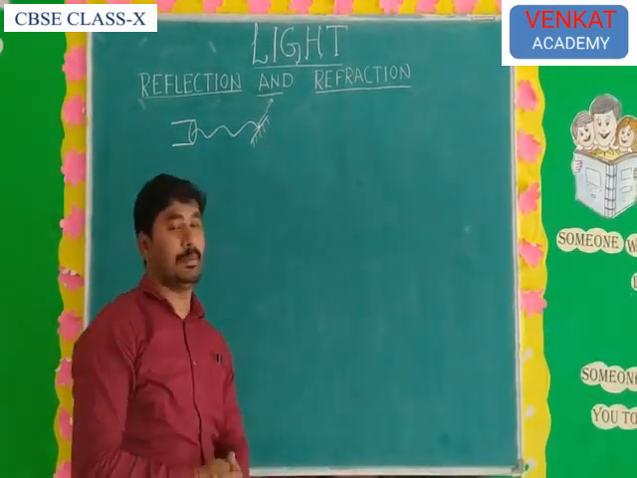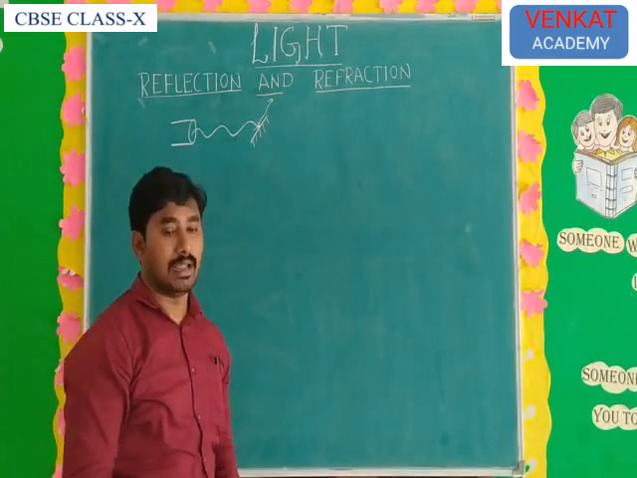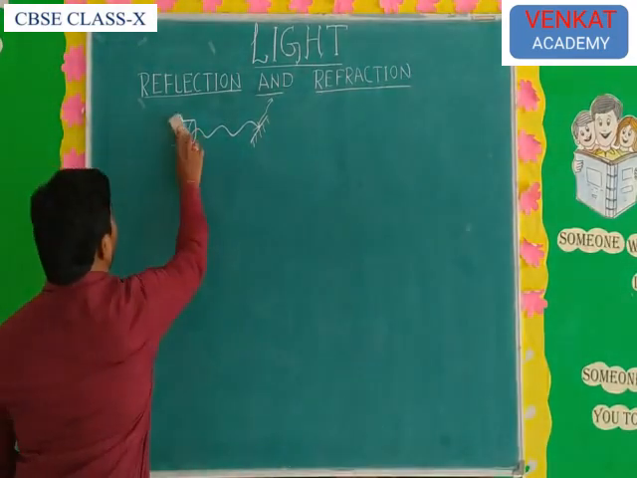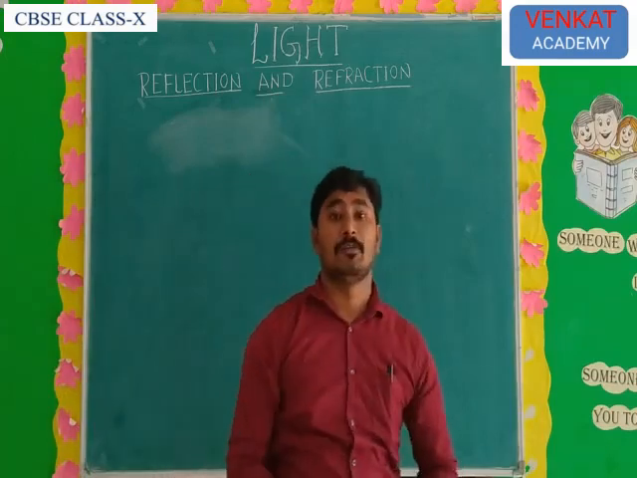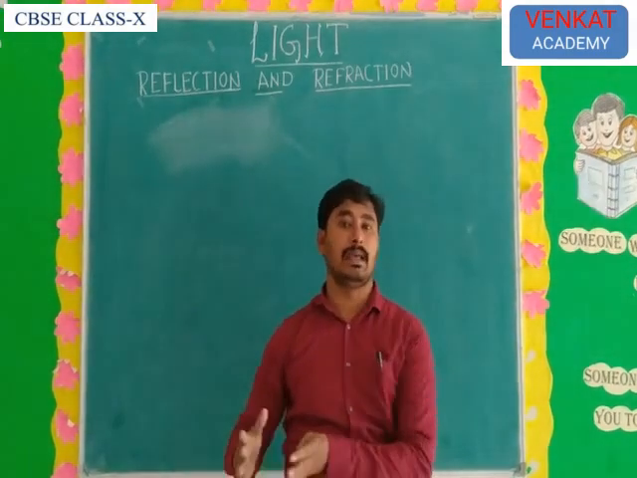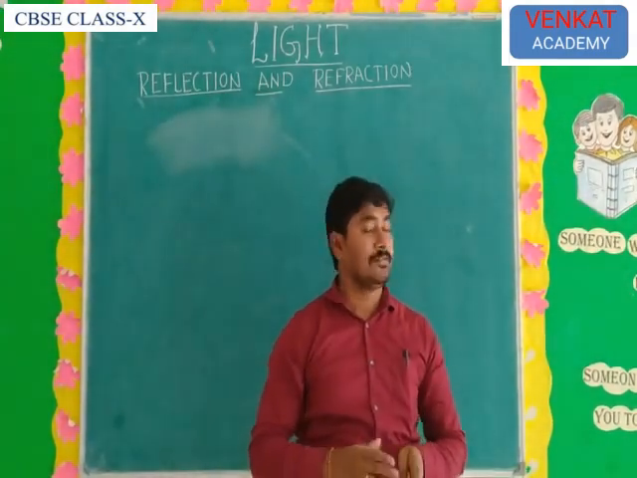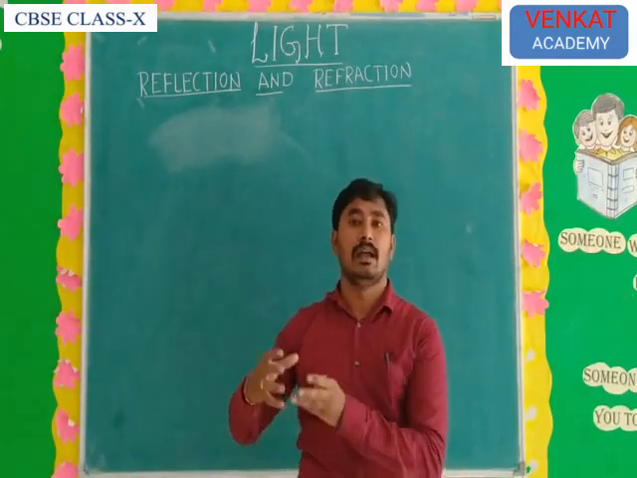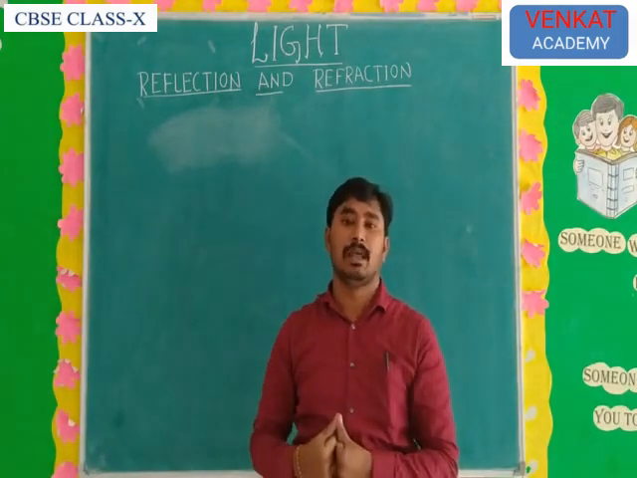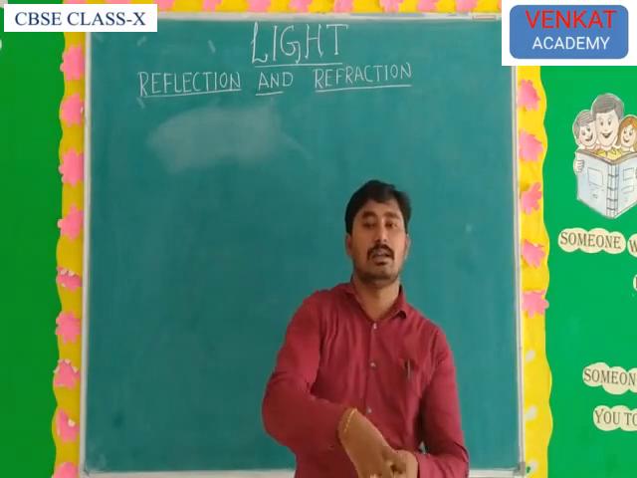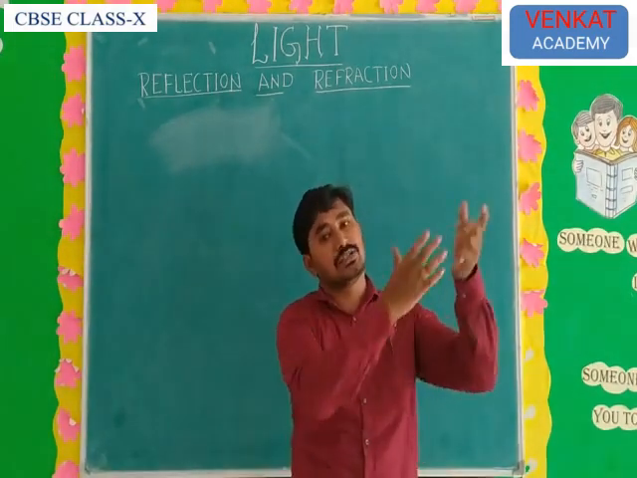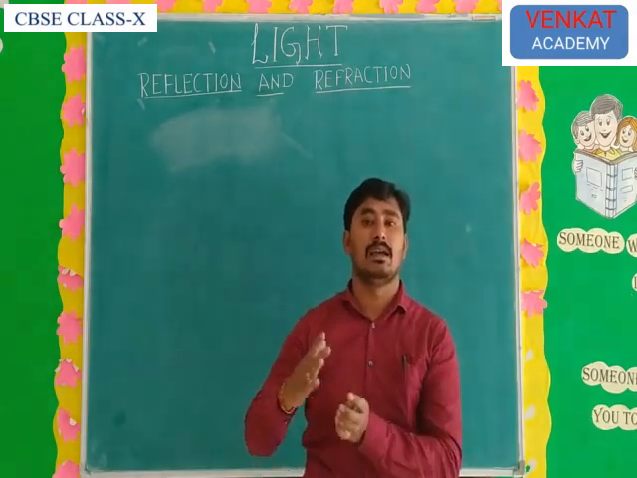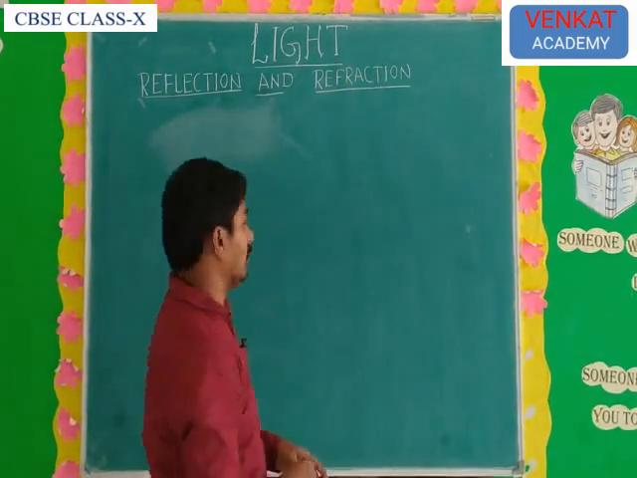Then what is the second property of light? The second property of light is reflection of light. What is meant by reflection of light? Reflection of light is nothing but a bouncing back. If any light ray falls on any well polished surface, it comes back to the same medium. That is known as reflection of light.